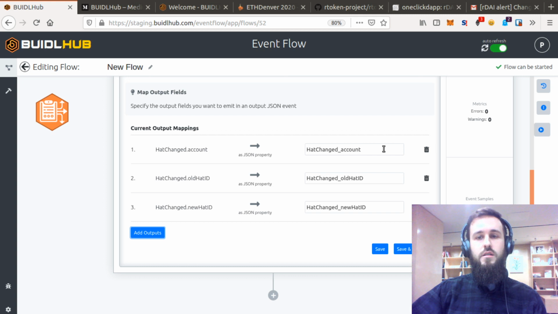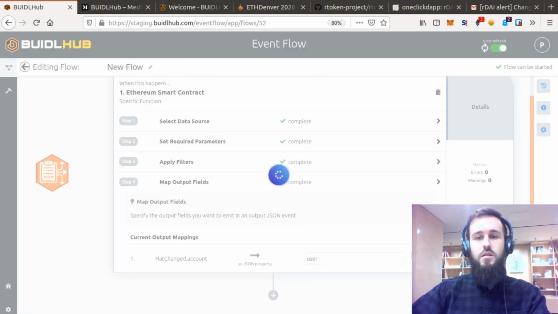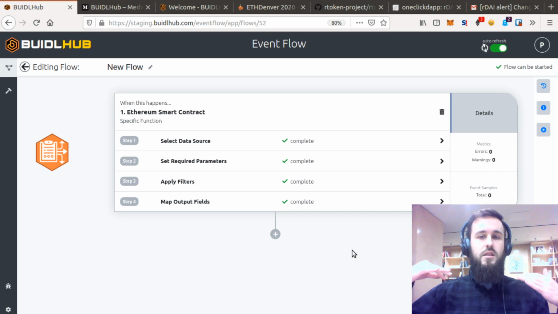And then I can change the output for how this data is going to be presented later down in the flow. So if I want to change that to hat change user, or I could just change it to user, right? You'll see how that helps in the future. So we'll save and continue. All right, so this is the trigger.